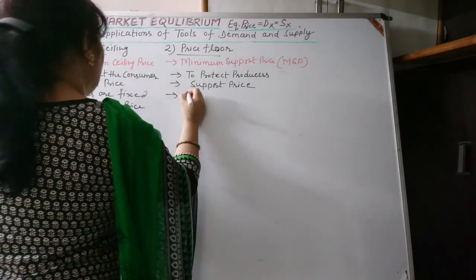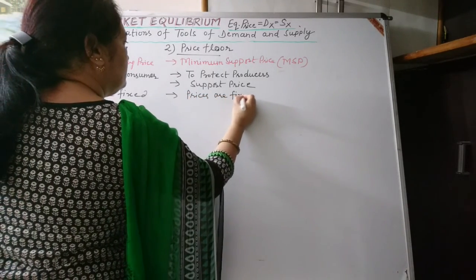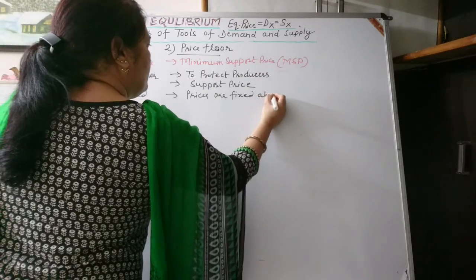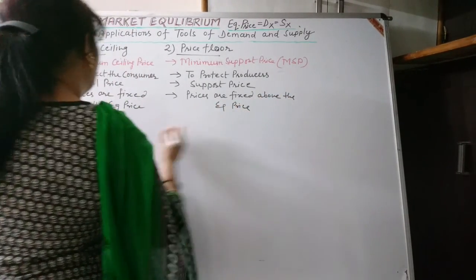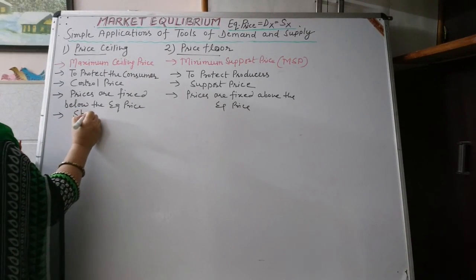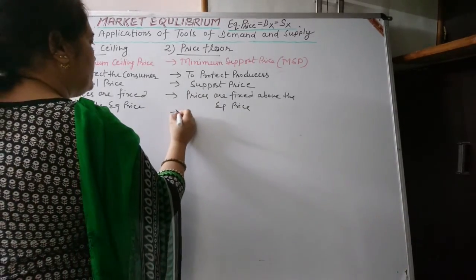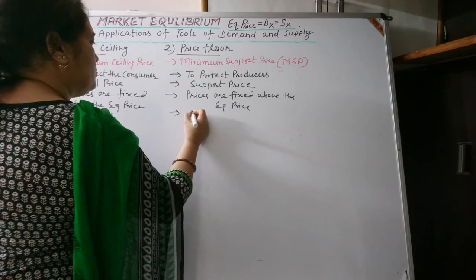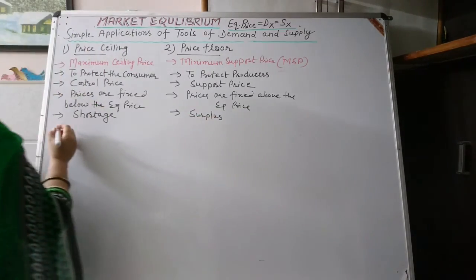Here prices are fixed above the equilibrium price. Here arises the situation of shortage of goods and commodities. Here will be the situation of surplus of goods and commodities.